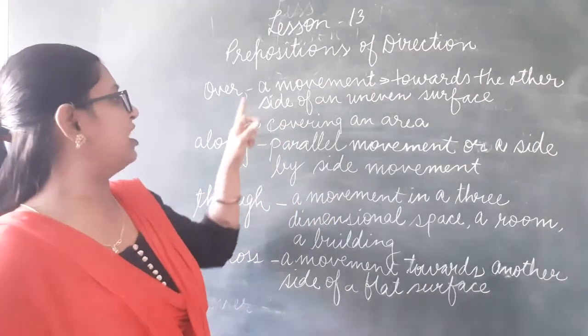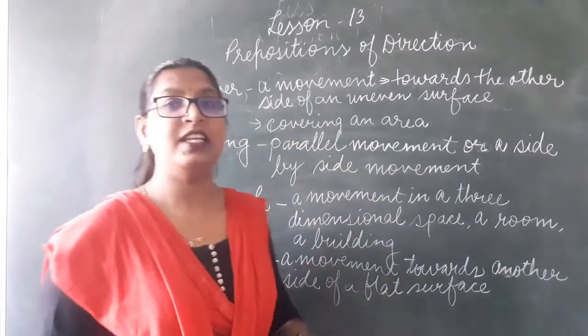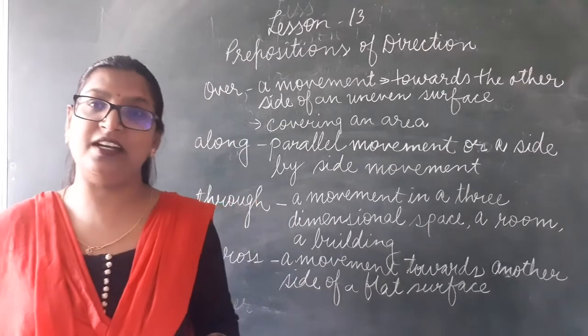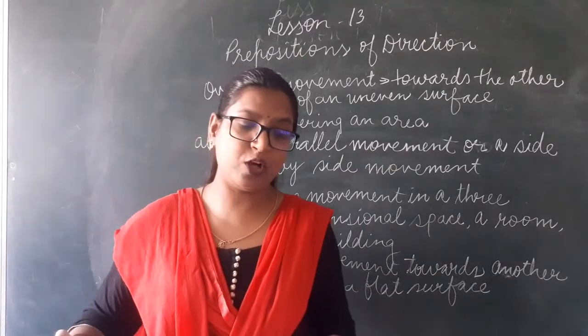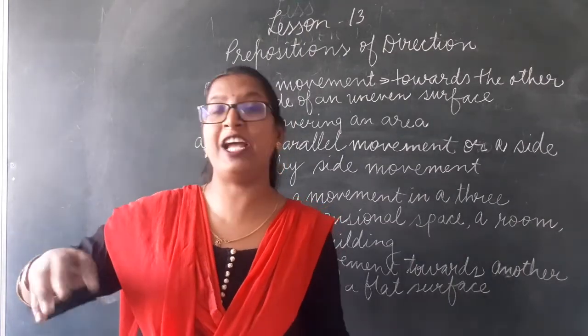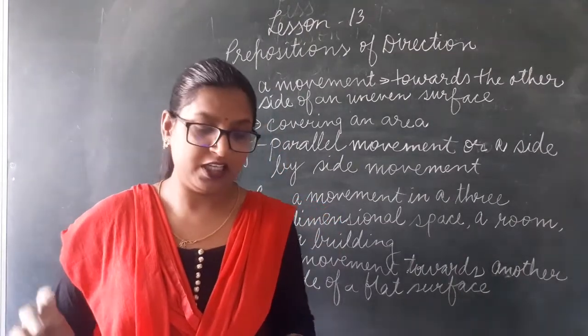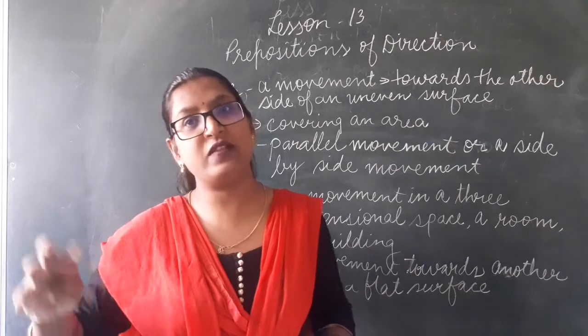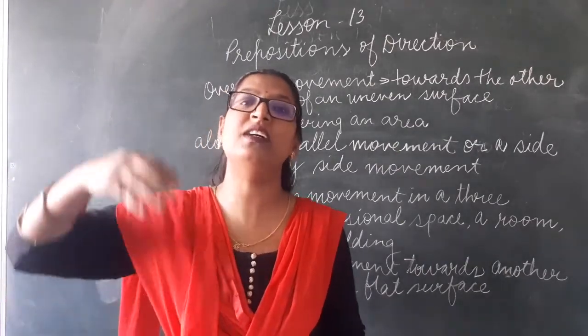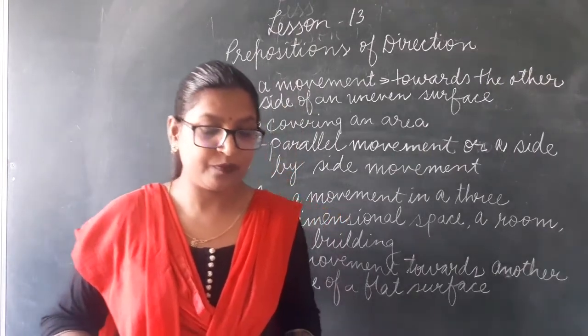Also, it indicates a movement covering an area. Let's see the example. The boy climbed over the wall. It's not an even surface, we can say. Or it's a higher surface.